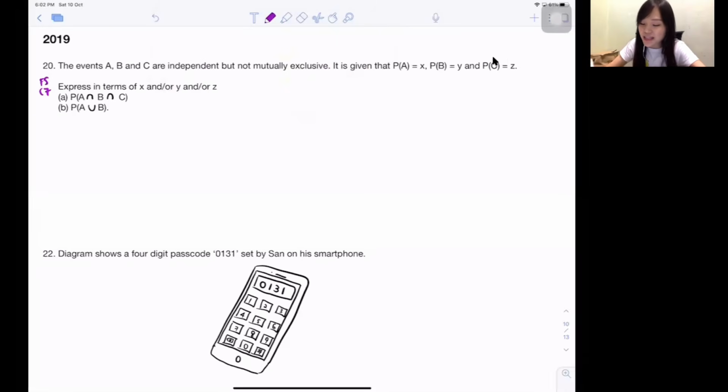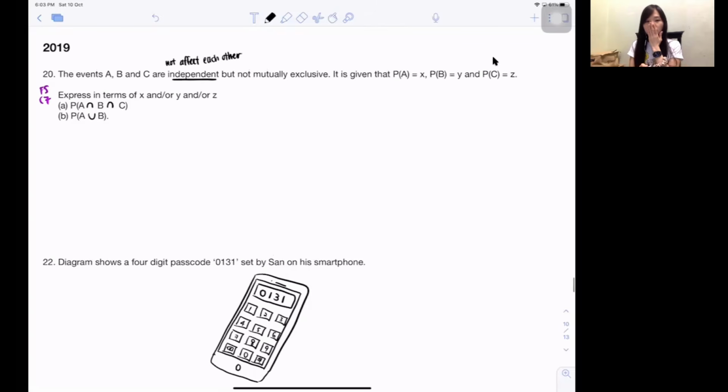The events A, B, C are independent. What's the meaning of independent? Independent means the outcomes do not affect each other. Maybe I want to choose a class rep, and another one is maybe I want to choose a boyfriend. These are 2 different events that are not really relevant to each other. So it can be the same person, it can be not the same person, stuff like that.